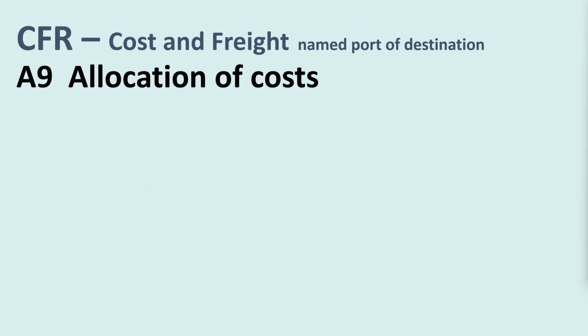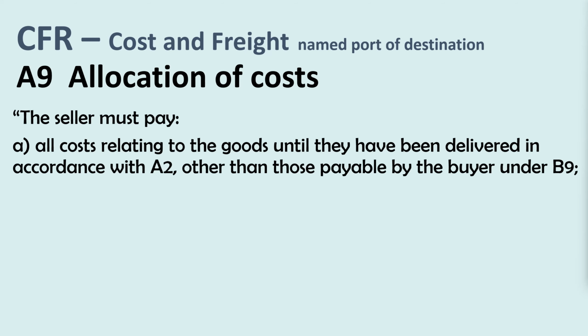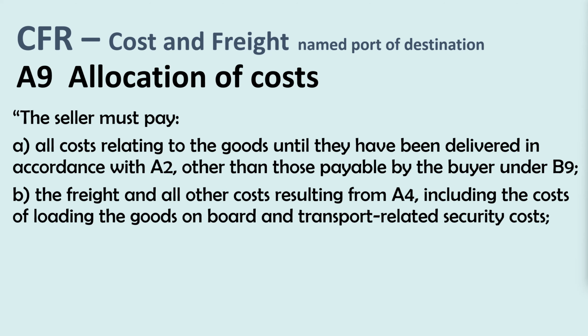A9. Allocation of costs. The seller must pay A. All costs relating to the goods until they have been delivered in accordance with A2, other than those payable by the buyer under B9.